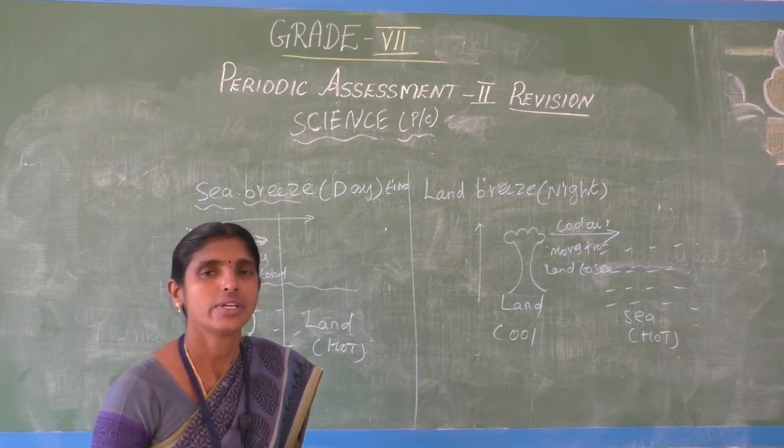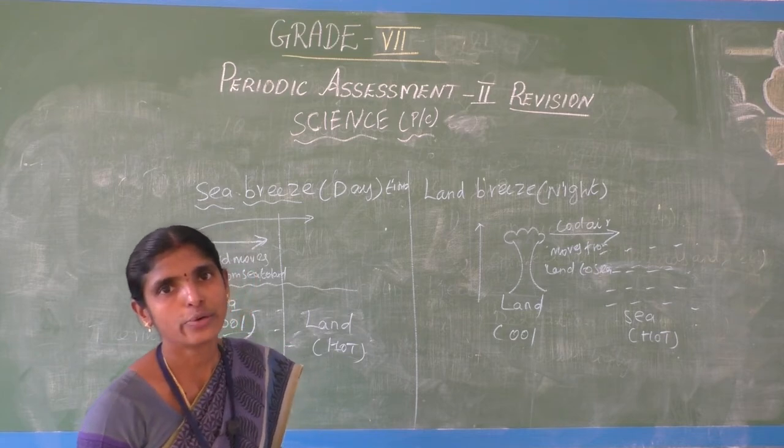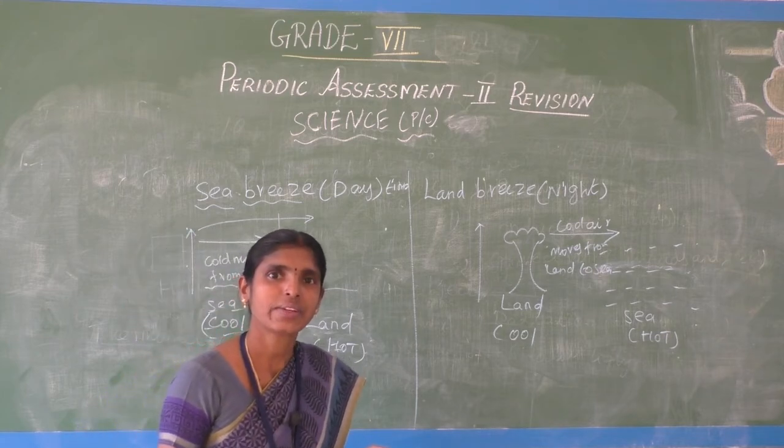Why do we wear cotton clothes in summer? Why do we wear woolen clothes in winter?